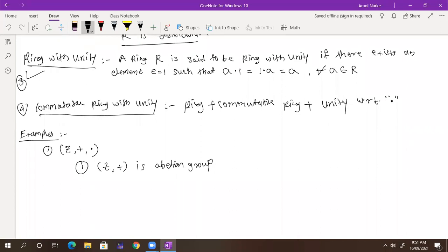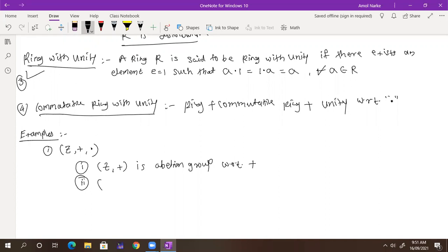What is the definition of ring? Can you repeat for me? A nonempty set R is called a ring if binary operations addition and multiplication, and R is an abelian group under addition. So what I have written here, R is nothing but my Z. So Z plus is an abelian group with respect to plus. Yes or no?